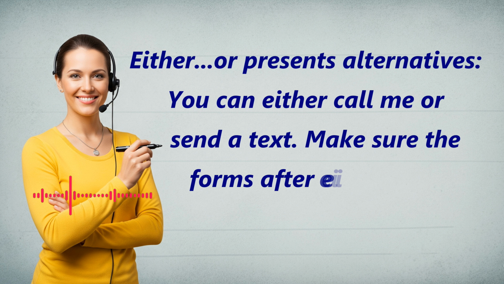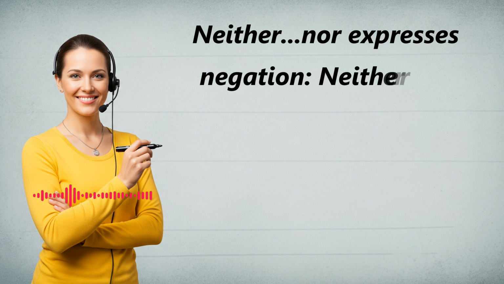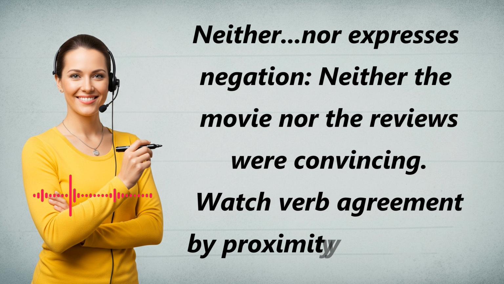Either, or presents alternatives. You can either call me or send a text. Make sure the forms after either and or are parallel. Neither, nor expresses negation. Neither the movie nor the reviews were convincing. Watch verb agreement by proximity to the verb.